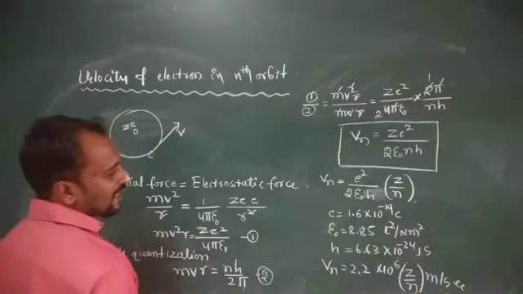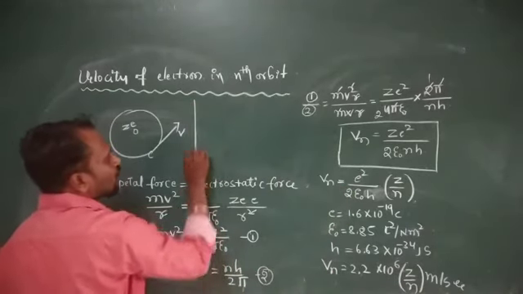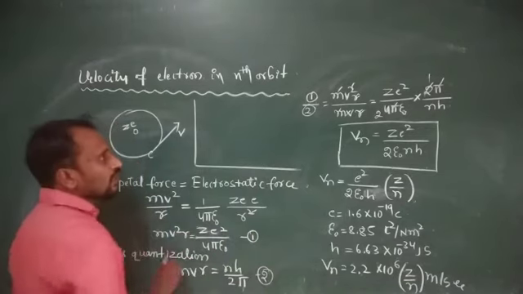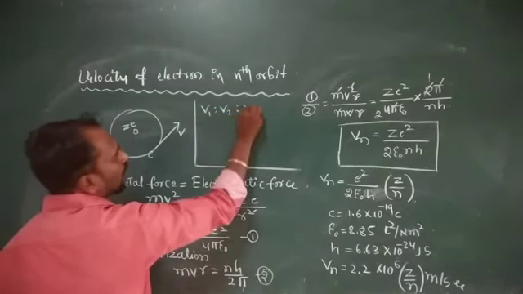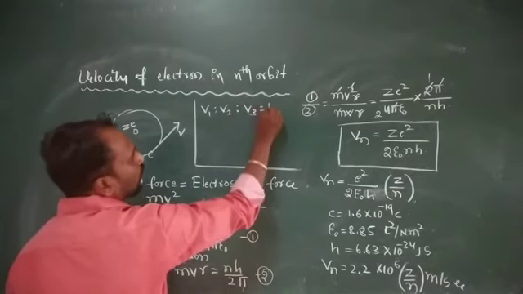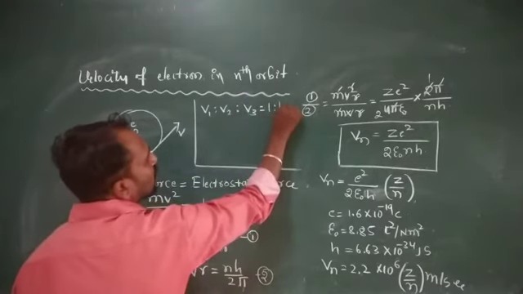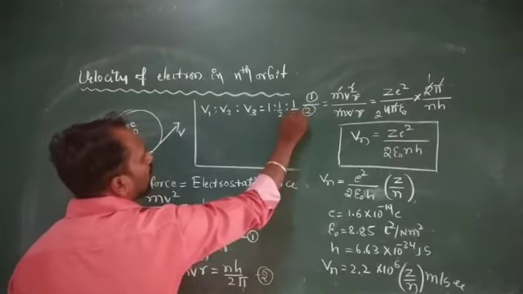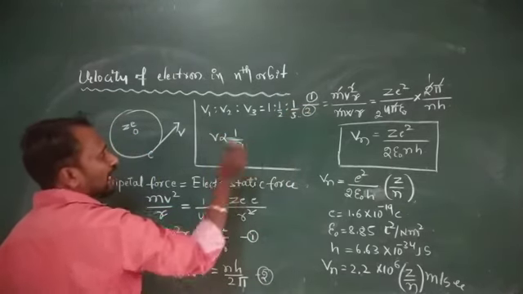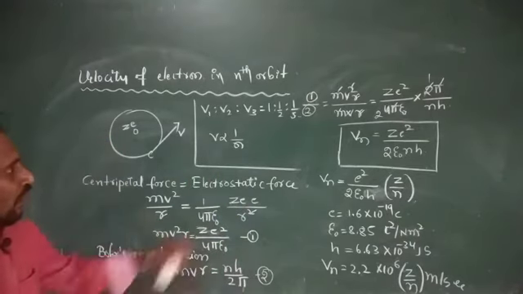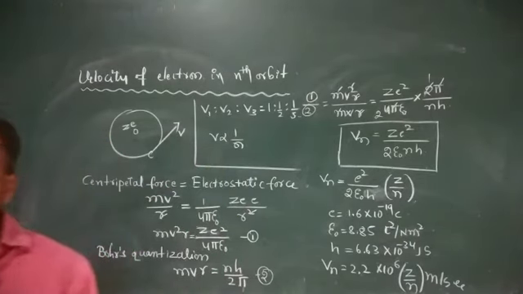Okay, so for this reason here we consider the ratios of velocities. The ratio of velocity V1 is to V2 is to V3 is equal to 1 is to 1 by 2 is to 1 by 3. Why? Because V is inversely proportional to n. The velocity of the electron is inversely proportional to the number of the orbit.